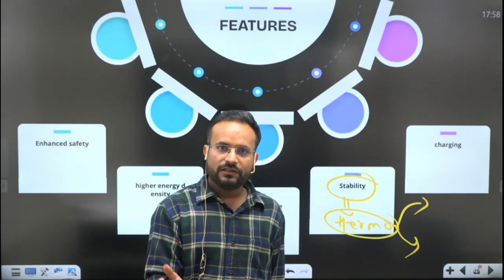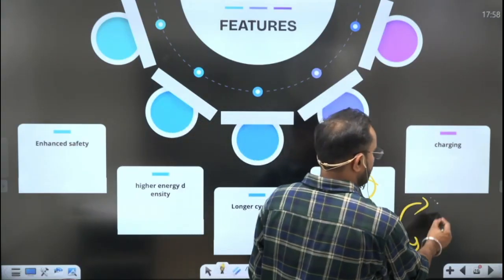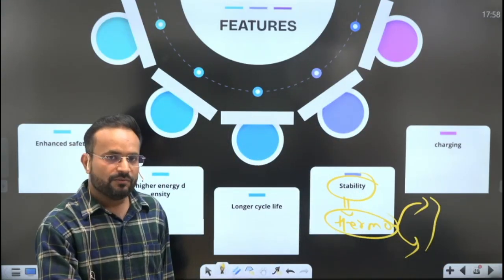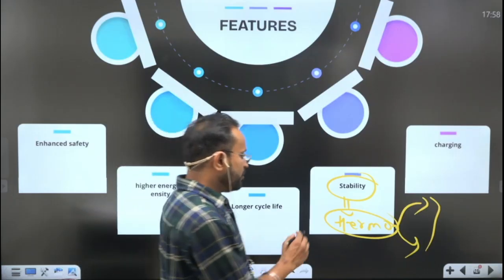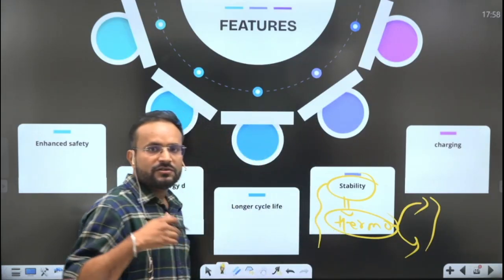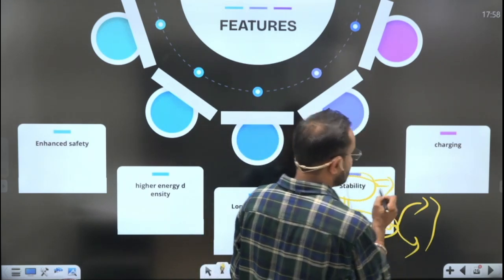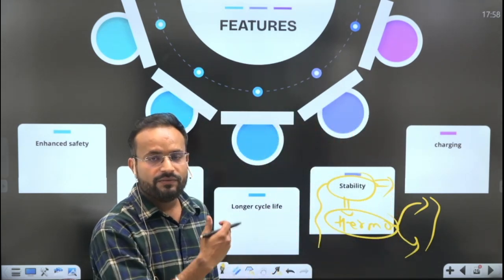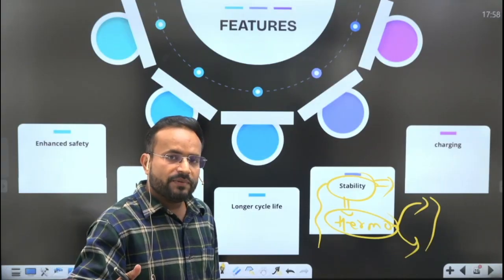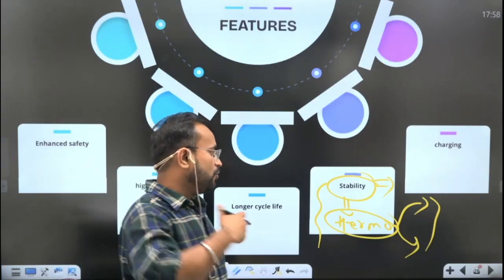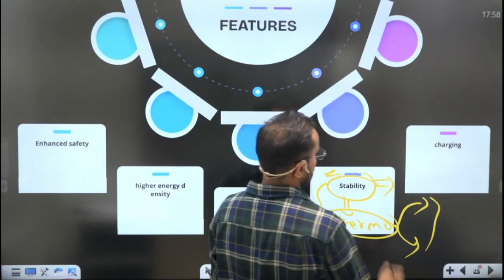There is a lot of variation in temperature, and you are not going to change your vehicle while moving from one state to another, obviously. So you need technologies that suit the geographical variability of India, and that is where the solid state batteries become operable under lower and higher temperatures, both cold and warm, so higher stability.